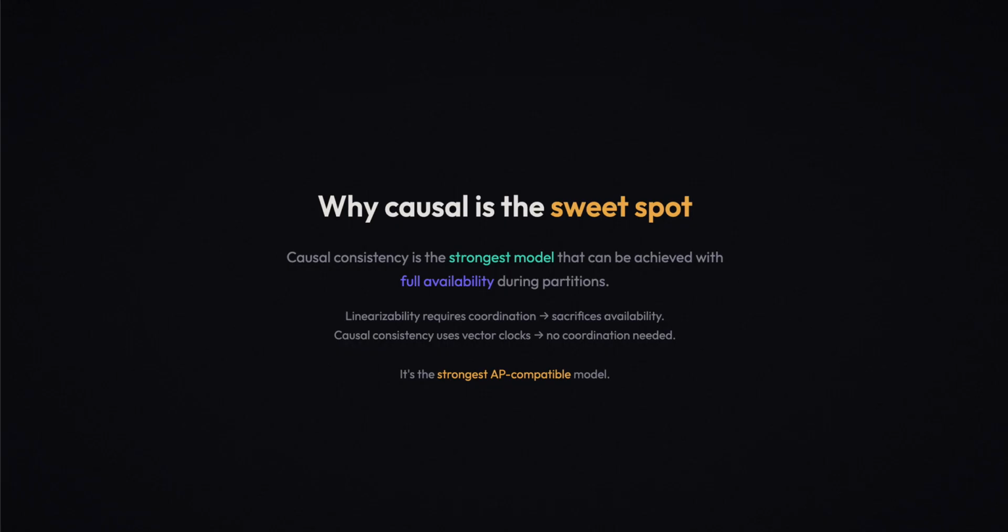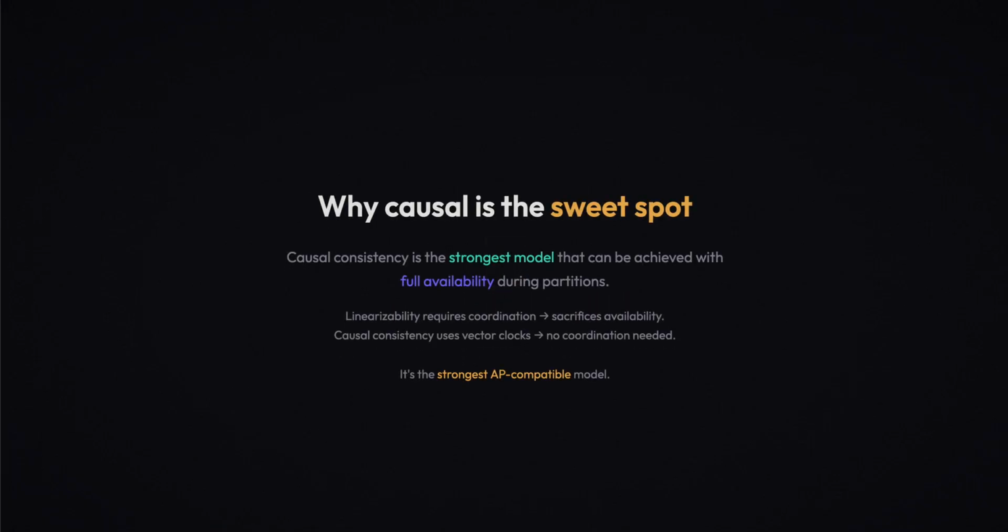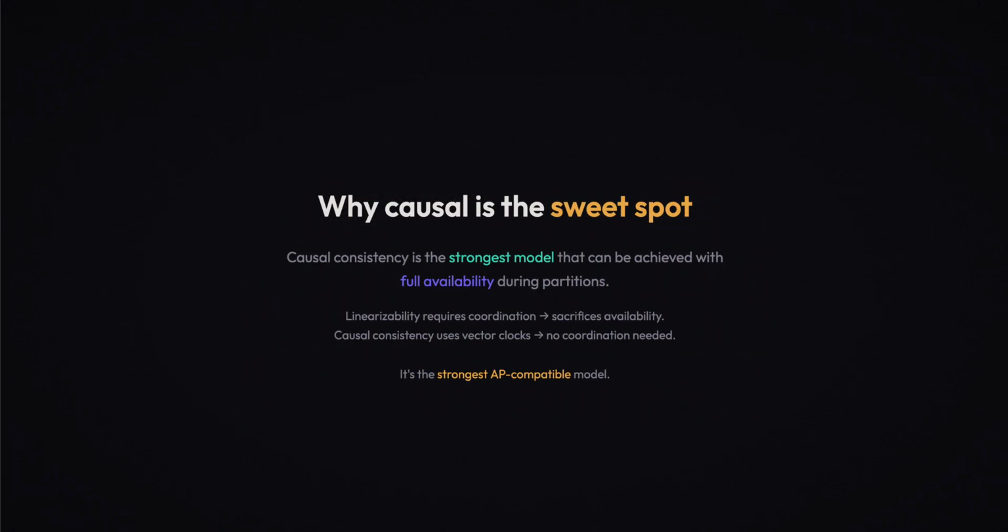Causal consistency tracks causality using vector clocks, the mechanism we learned in episode 3, and vector clocks don't require any coordination. Each node can independently determine the causal order based on the information it has. This makes causal consistency the strongest AP-compatible model. It's as good as you can get while still saying yes to every request, even during a partition.